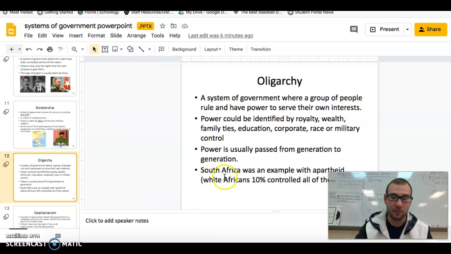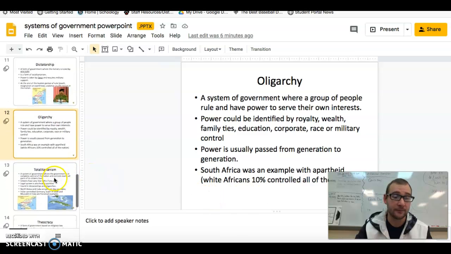So a good example of that would be South Africa. About 10% of South Africans are white, but they controlled the entire country, or did at some point. All right, and obviously this leads to some friction. When we talk about the Rwandan genocide, moving forward into next week and the week after, we're going to see kind of an oligarchy system there where the minority people are controlling the majority and they're not treating them well, so we're going to have kind of a little rebellion.